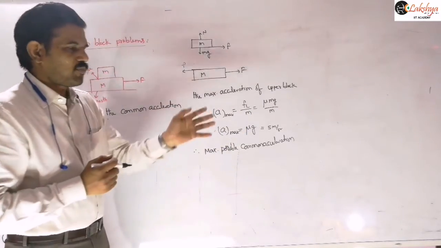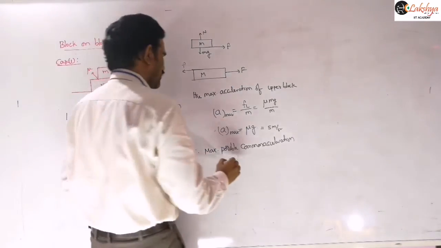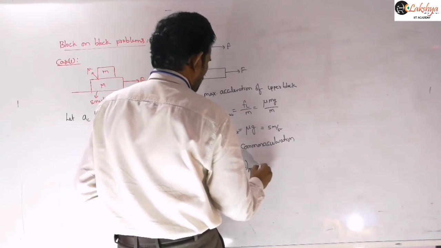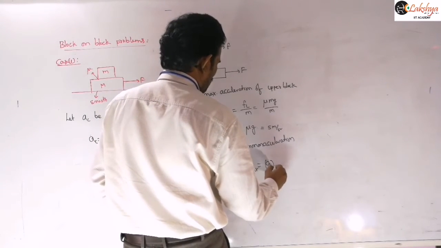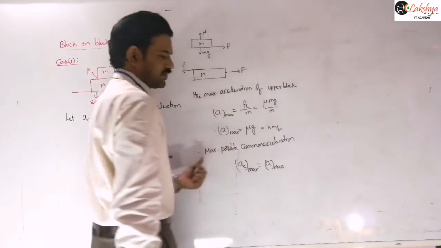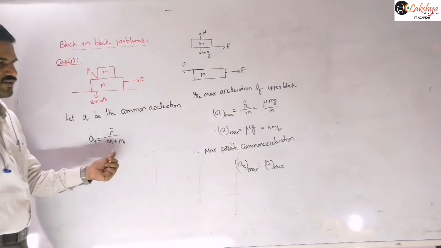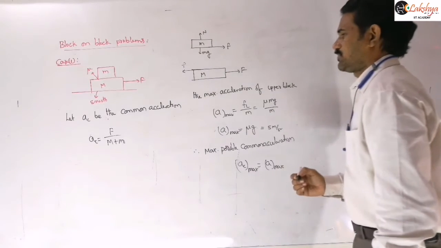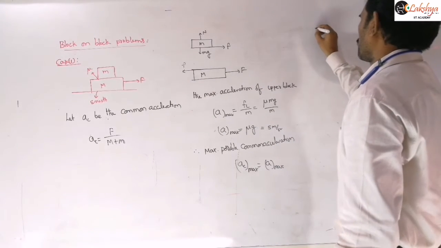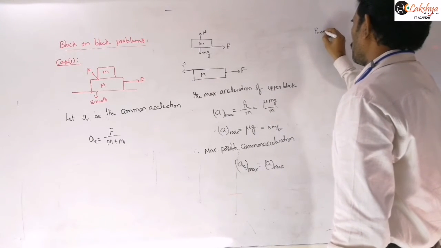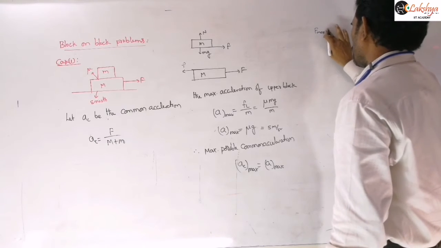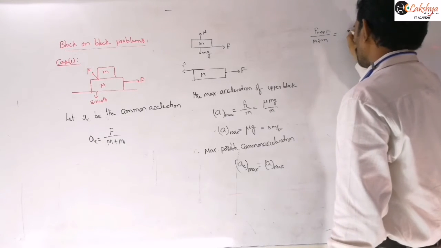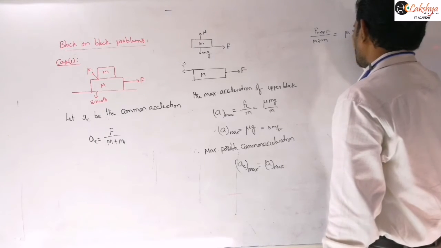So the maximum possible common acceleration of the system, what we can write is, A_C maximum is equal to this A maximum. The common acceleration maximum possible value is nothing but this value here. So F max by m plus m is equal to mu into g.